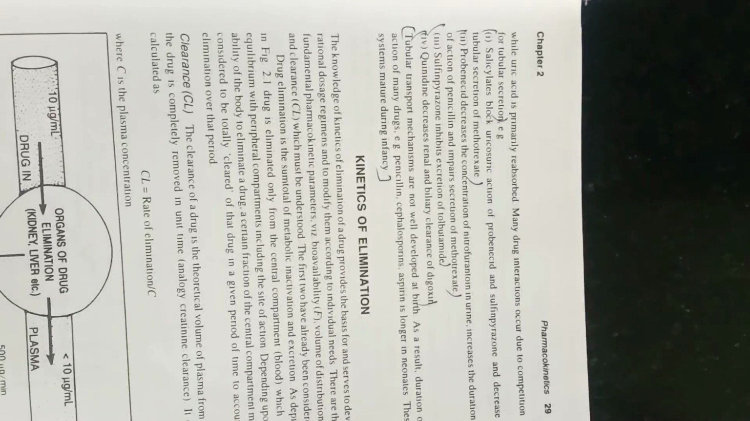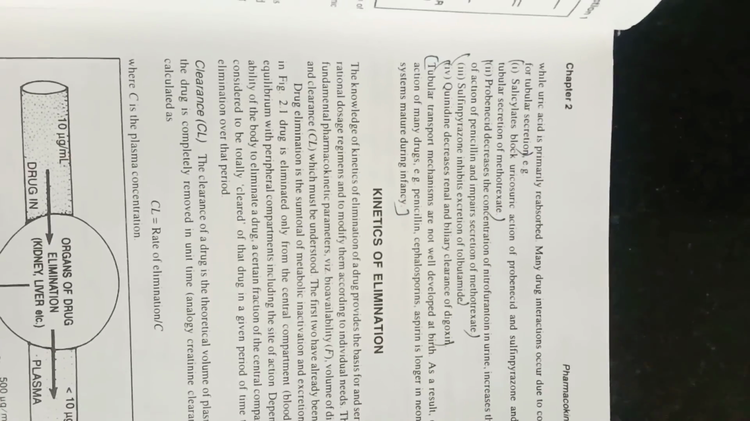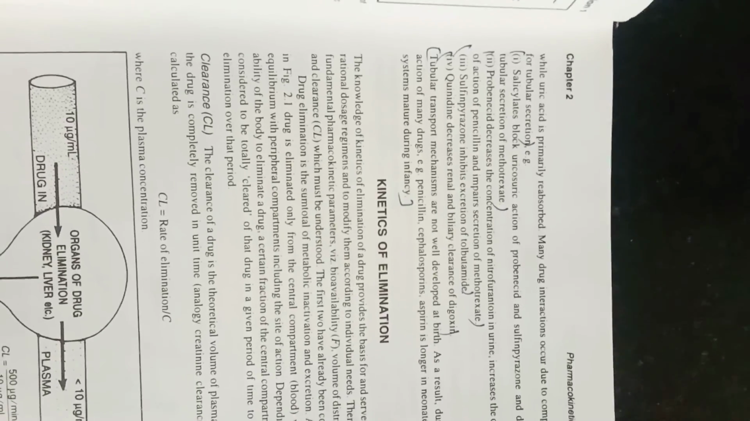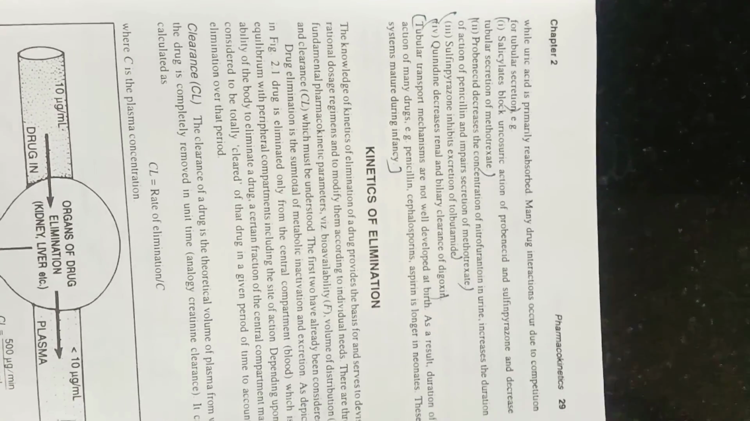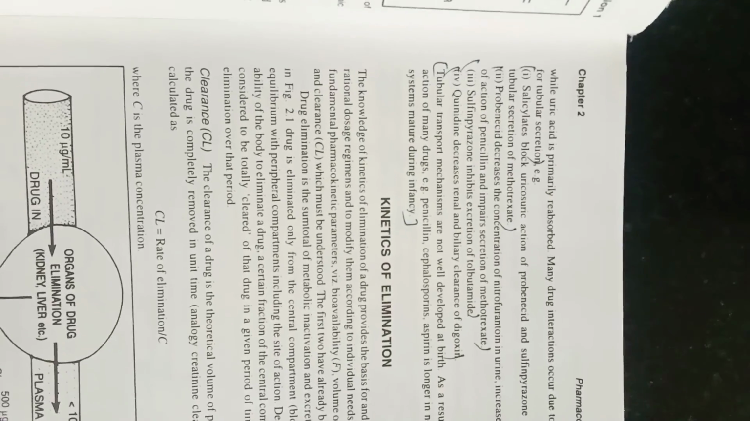This is important. Many drug interactions occur due to competition for tubular secretion. For example, salicylates block the uricosuric action of probenecid and sulfinpyrazone and decrease tubular secretion of methotrexate.